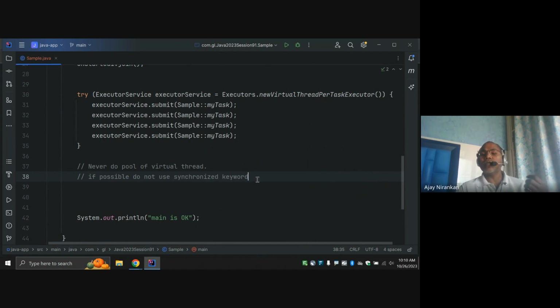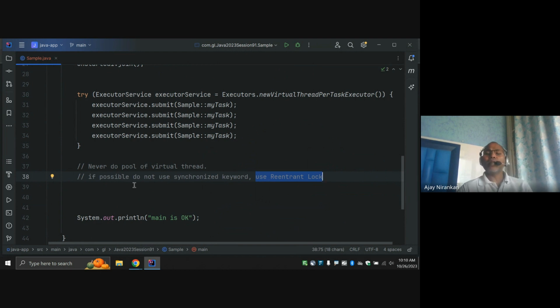Question: then what can I do? As an alternative, you can use ReentrantLock. Already we have the Lock interface. You can use the Lock interface, and the same purpose you can achieve here. So the preferable way is to use a ReentrantLock.